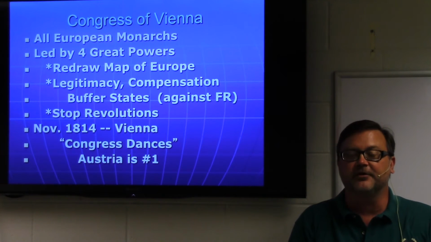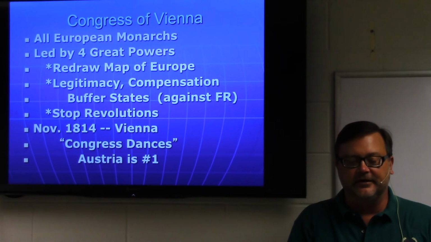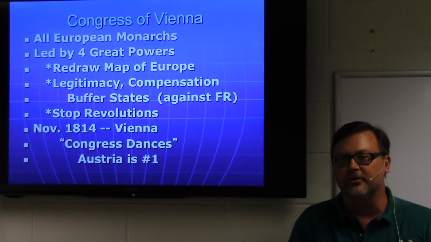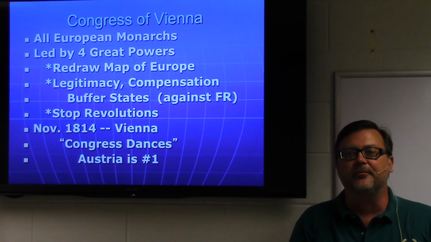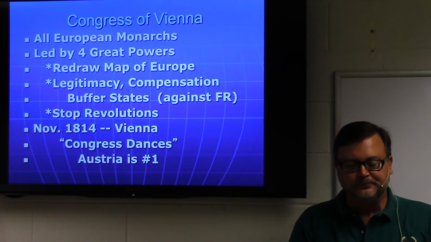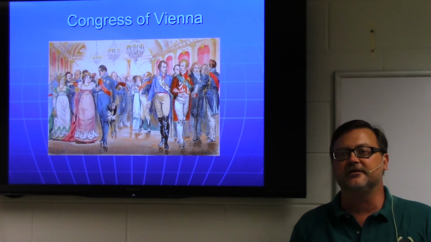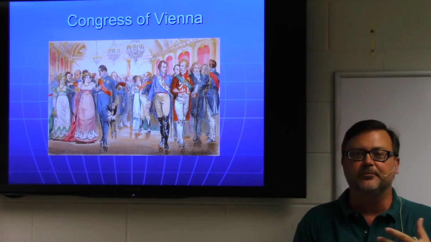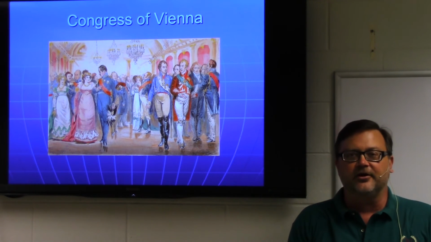Austria comes out of this with Metternich, leading the Allied coalition, as very potentially the most powerful state of Europe. And they'll kind of drop the ball here because they really won't assert themselves the way they should. So the Congress of Vienna, famous for its nightly dances and lots of people leaving together and all kinds of rumors and stuff going on.